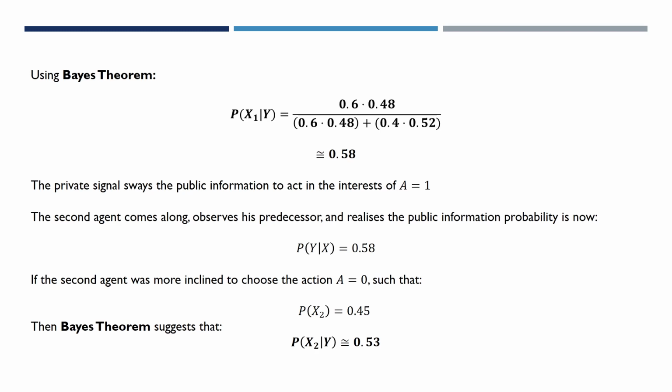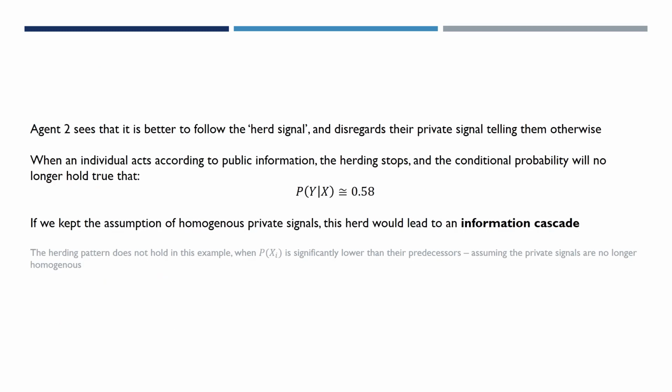We can now see the herd behaviour beginning to form. Assuming similar probabilities, successive agents will continue to disregard the public information and invest elsewhere. This is detrimental to the UK in the lead up to Brexit. The herd mentality will only break down when a rational individual comes along and listens to the public information and acts upon the public information. However, in this example, if we kept the assumption of homogeneous private signals, this herd would lead to an information cascade, as their private signals are ignored and the signals of the previous agents are taken into consideration.